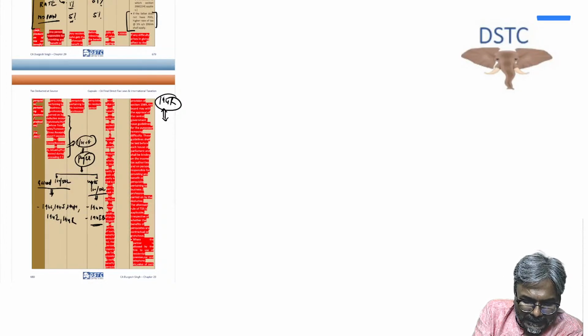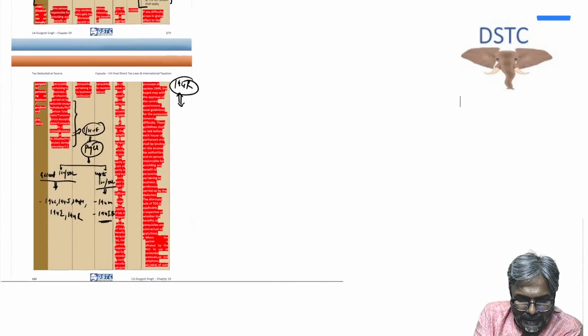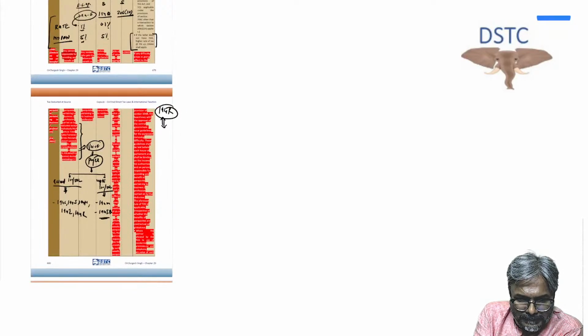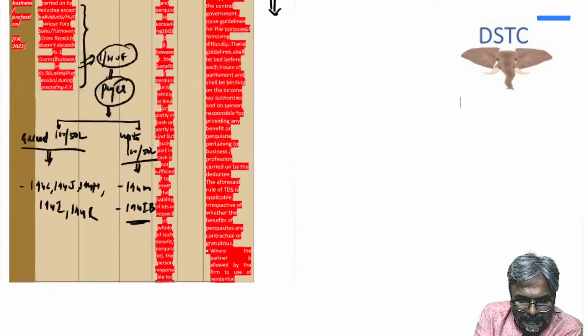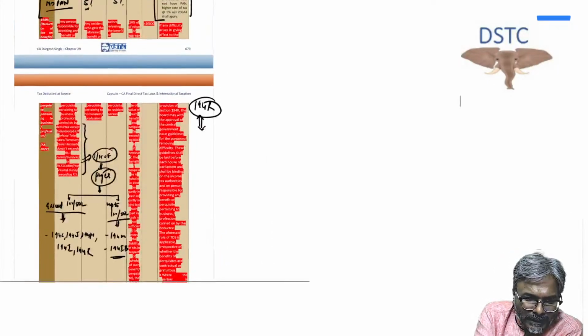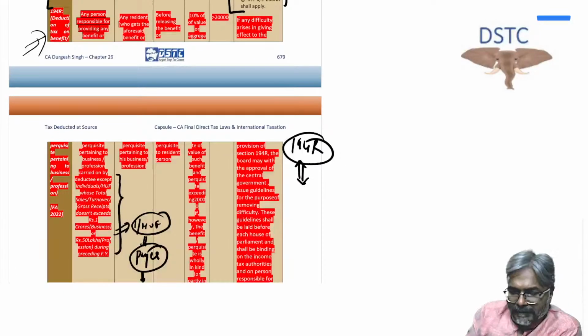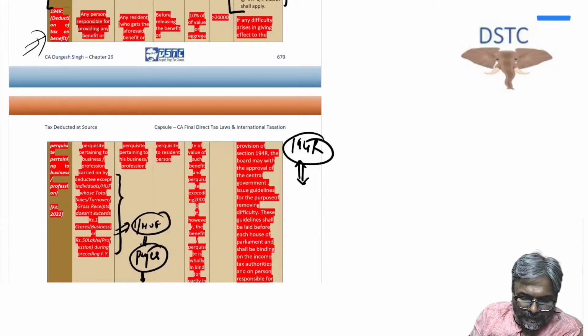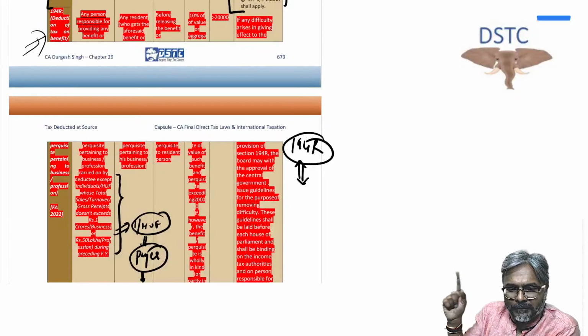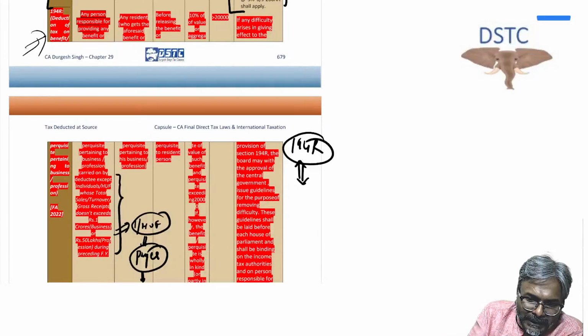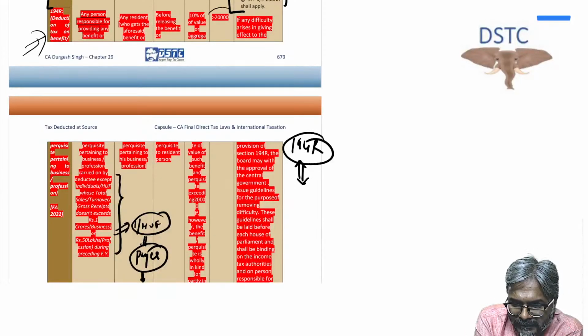Next section, students, is 194R: deduction of tax on benefit or perquisite pertaining to business or profession. Finance Act 2022. There is one beautiful MCQ also which has been there. And the value of the benefit, students, should be more than the threshold.